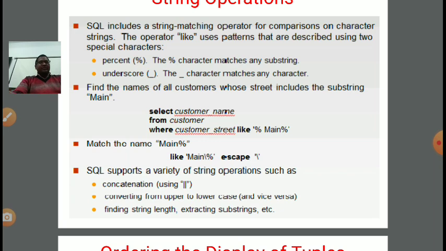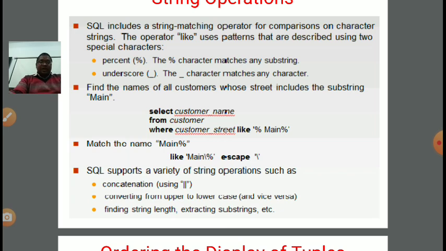If we write the pattern as Main followed by percentage, it means before Main there should be nothing. Before Main there is no percentage, so in the customer street the name should start from Main, and after that there can be any characters. Clear?